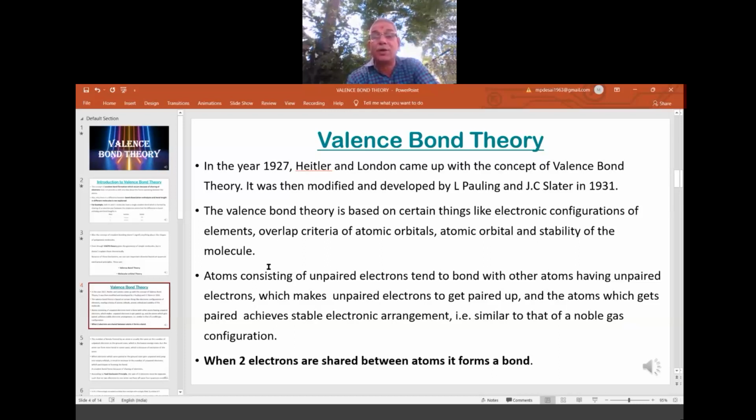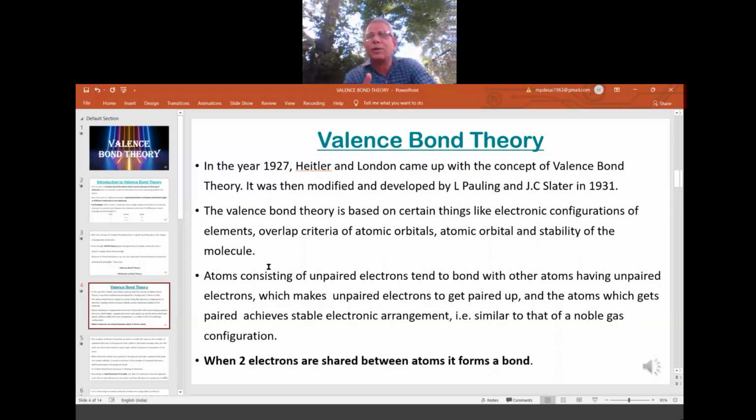Then overlapping of atomic orbitals. What is overlap? Overlap is falling of one orbital over the other orbital, or mixing of atomic orbitals, we can say. What are these orbitals? These are called the atomic orbitals. For example, hydrogen has its own atomic orbital and chlorine has its own atomic orbital. When the atomic orbital of hydrogen overlaps, mixes or falls on the atomic orbital of chlorine, hydrogen chloride is formed. Like that, VBT gives an idea about the overlap.